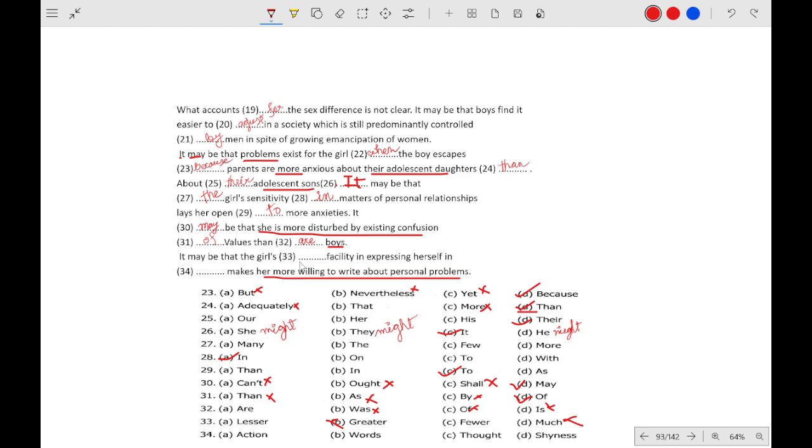The girl's facility is less because the girl is incapable of expressing herself. She cannot express herself in words, that's why she is more willing to write about personal problems. So it will be lesser or fewer. Fewer is used for countable things, not for amounts or substances, so fewer is not correct. It will be lesser.